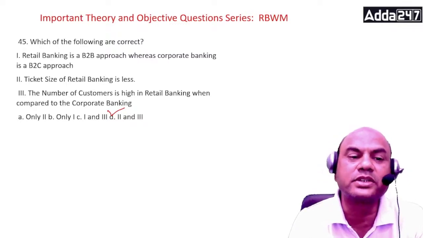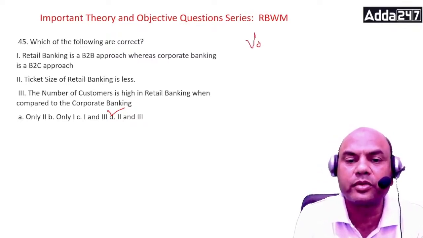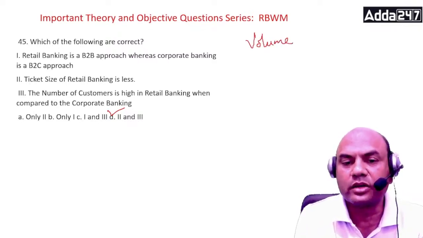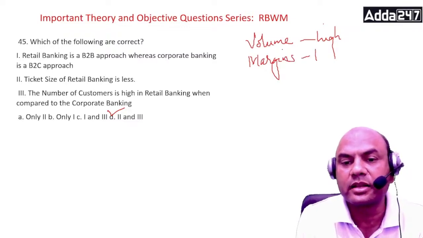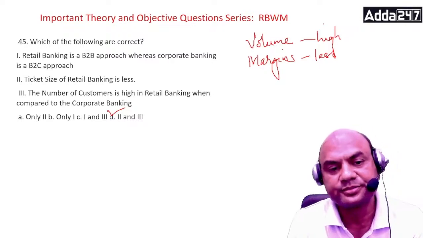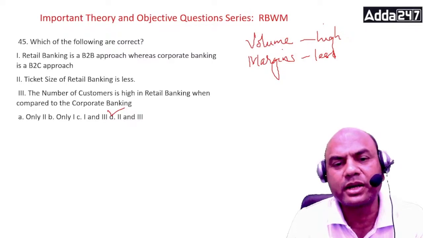Obviously, because retail banking is always known as a volume game. The logic behind this is that volumes are high in retail banking and margins are less. Margins are less in retail banking. Always remember this: volumes are high, margins are less. Got it? Because retail banking is a mass market model, right?